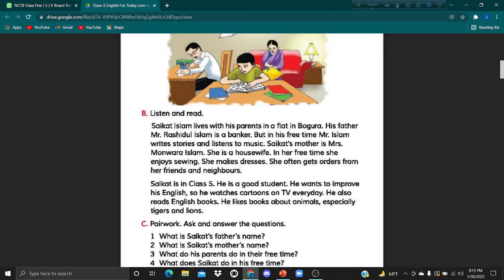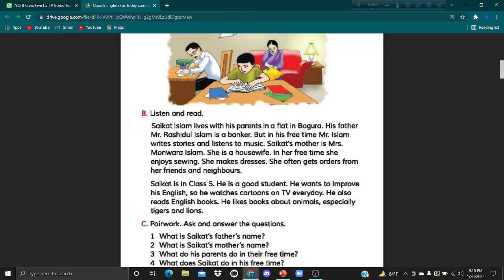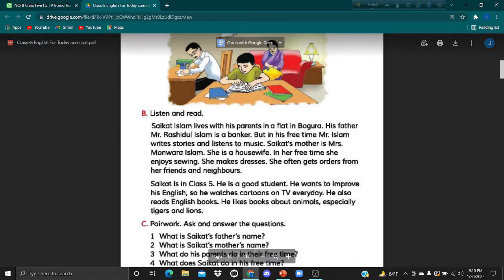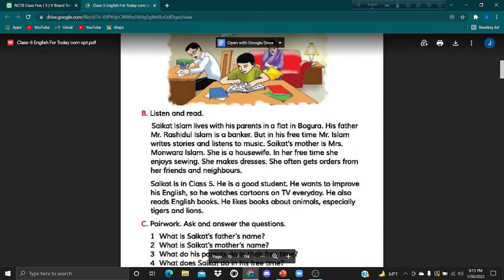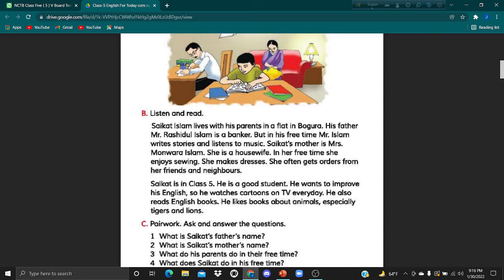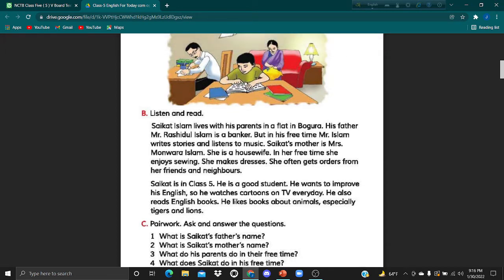Shoikot Islam lives with his parents in a flat in Bogura. His father, Mr. Rashidul Islam, is a banker. But in his free time, Mr. Islam writes stories and listens to music. Shoikot's mother is Mrs. Monwara Islam. She is a housewife. In her free time, she enjoys sewing. She makes dresses. She often gets orders from her friends and neighbors.